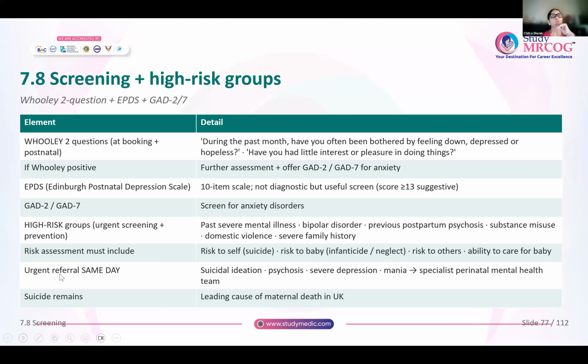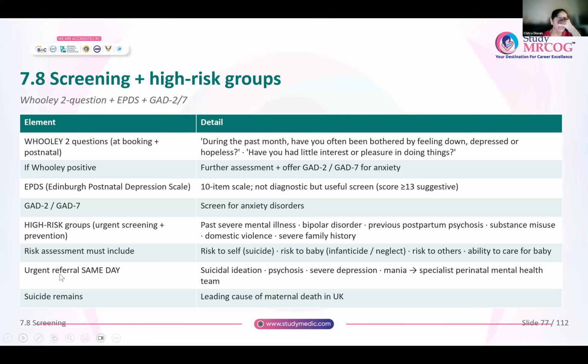Then it is very easy to differentiate what is postnatal blues, what is postnatal depression, and then the drugs and everything. Those are something which is very simple, not difficult. But only remember, postnatal delusions and hallucinations, or someone who has a history of bipolar disorder, someone who has had previous history of postpartum psychosis, very high risk of recurrence, 1 in 2 risk of recurrence. Anybody with a family history of postpartum psychosis, very likely that this woman now has postpartum psychosis. So these few buzzwords, if you see in the question, you will know that this is postpartum psychosis, and then it is very easy to pick up the management options or what is the diagnosis.